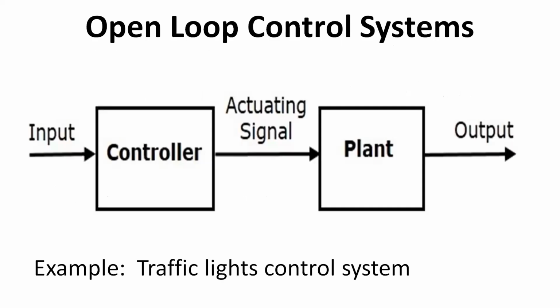If you see the open loop control system, an input is applied to a controller and it produces an actuating signal or controlling signal. This signal is fed to the plant or process which is to be controlled. So the plant produces an output which is controlled. As we have seen in the last slide, the traffic lights control system is a typical example of an open loop control system, which doesn't depend on feedback.